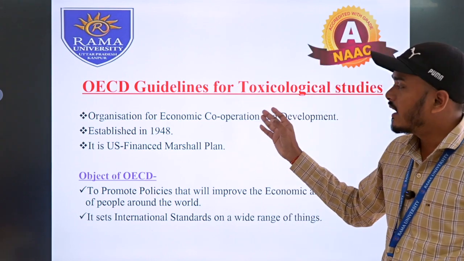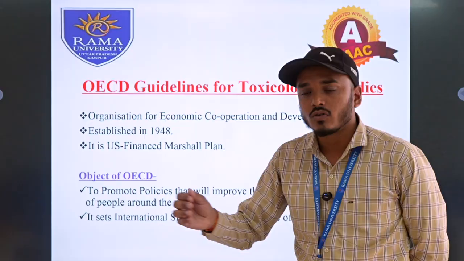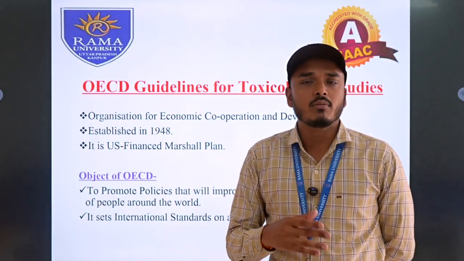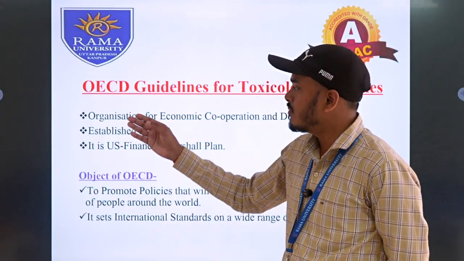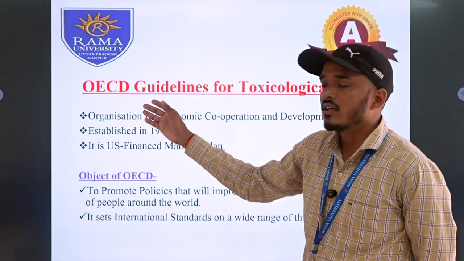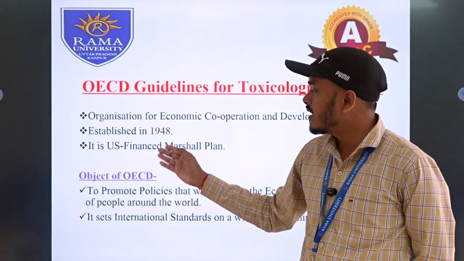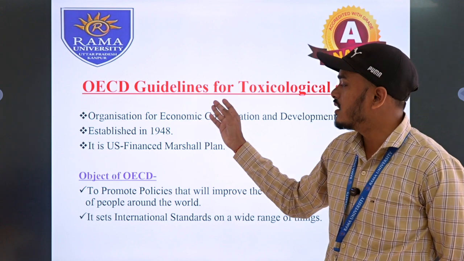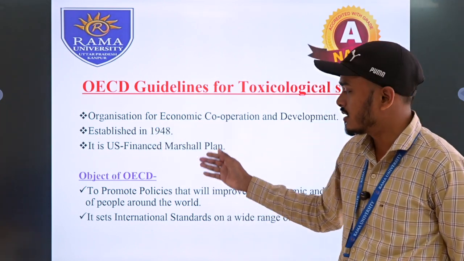Next, OECD guidelines for toxicological studies. These are very important guidelines in the pharmacology field, and they cover the assessment of animals, animal house conditions, facilities, tests, and different protocols. The full form of OECD is Organisation for Economic Co-operation and Development. It was established in 1948 through the US-financed Marshall Plan, and it gives the OECD guidelines for the performance of experimental animal procedures.